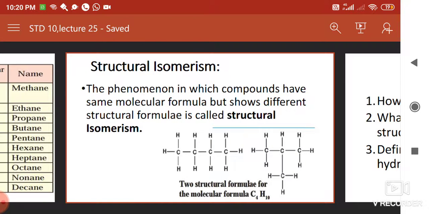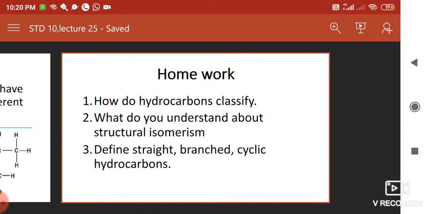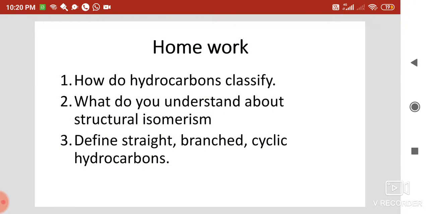So students, go through the video again, and read the textbook and study this whole topic. It is a very important chapter for the 11th science.